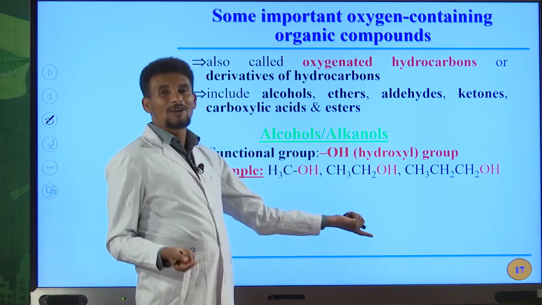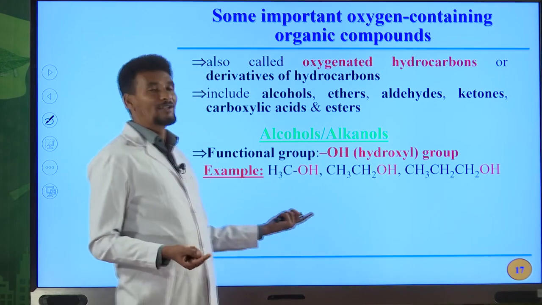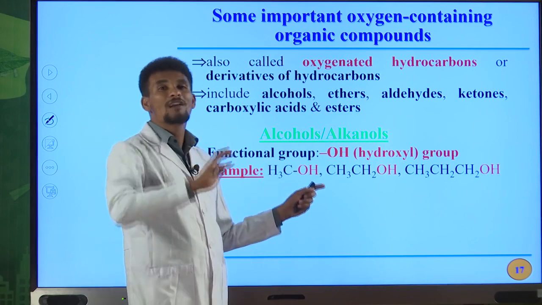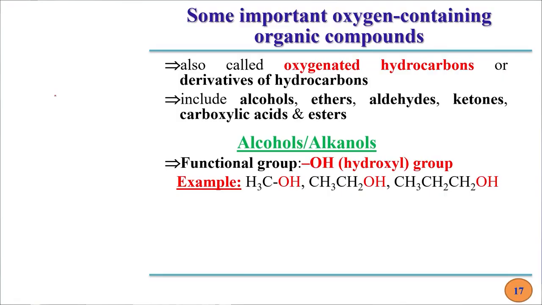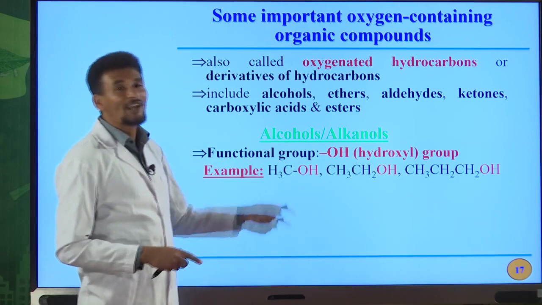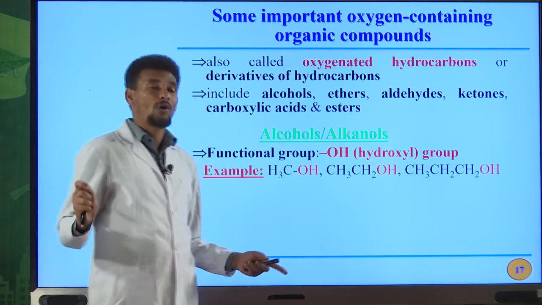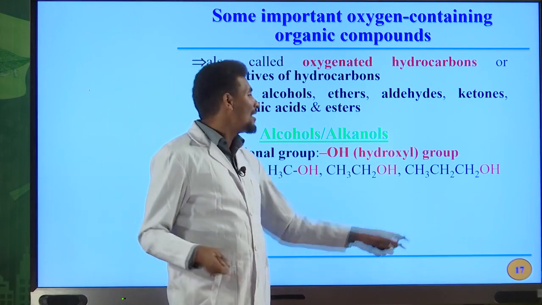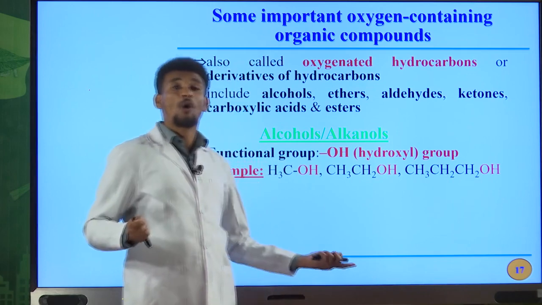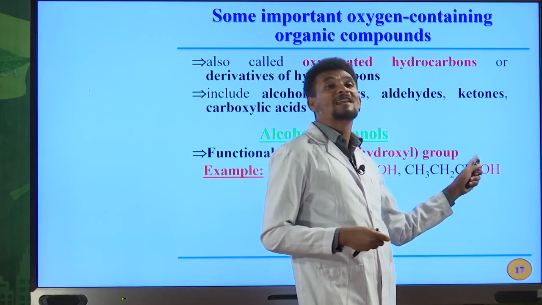And this one is also alcohol. But the difference between these two organic compounds is that here we have only a methyl group, but here we have an ethyl group. This one contains 2 carbon atoms, but this one contains only 1 carbon atom. The name of this compound is methanol. But this one is ethanol. And this one is 1-propanol. Why 1-propanol? Because your OH functional group is on carbon number 1.